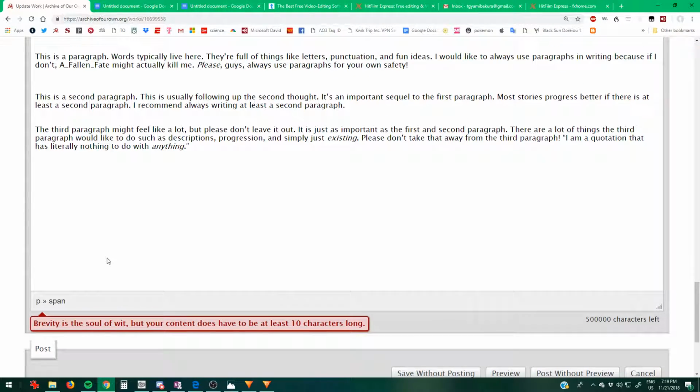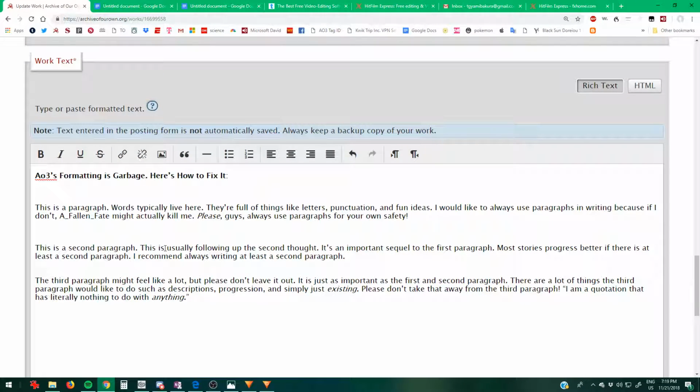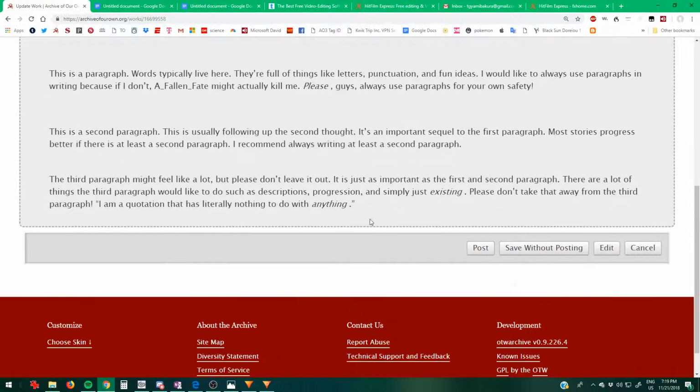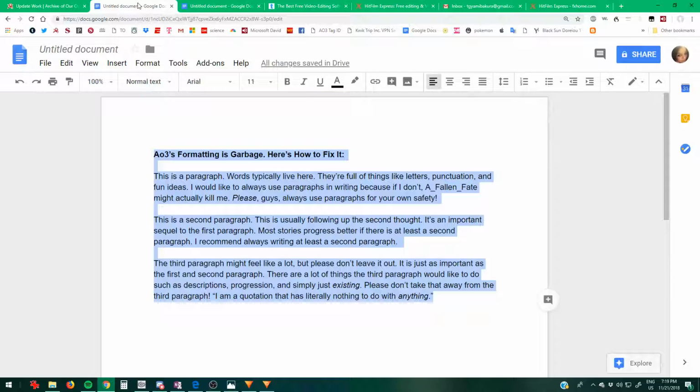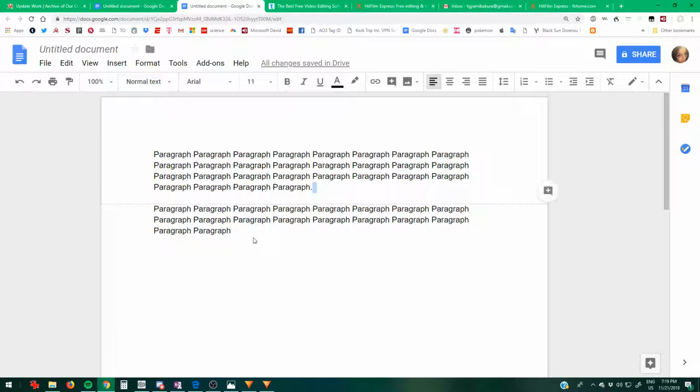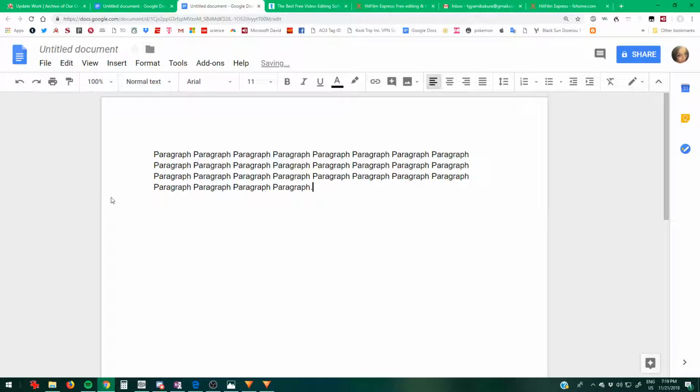Okay, so already you see that something is amiss. All right, it looks like it's huge. Guess what? It's fucking huge. Look at all of this fucking space. Oh my God. Why does it have to be that way? So, instead of this, we're going to make it so that we don't have these huge spaces, right?